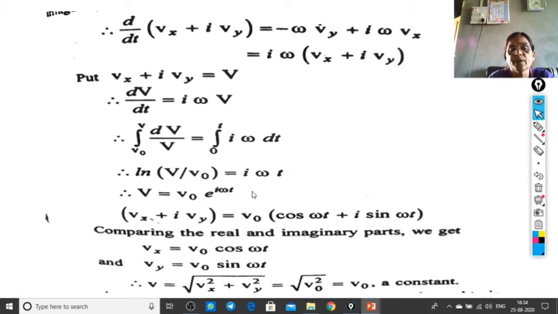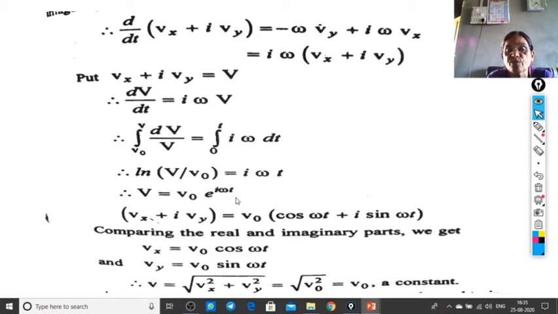In further simplification, I have to simplify this equation for velocity v, and therefore v equals v0 e raised to i omega t. It is the simplified form, velocity v equal to v0 times e raised to i omega t. But by referring to the above equations, v will be equal to vx plus i vy, which is equal to v0 multiplied by e raised to i omega t.